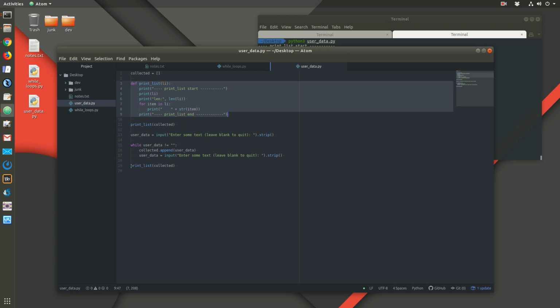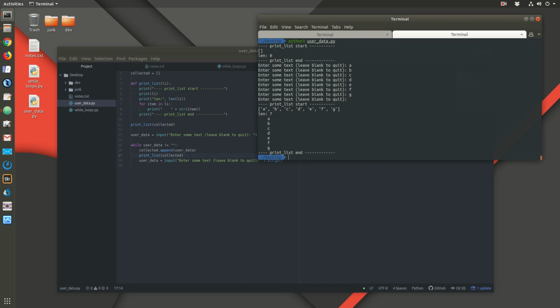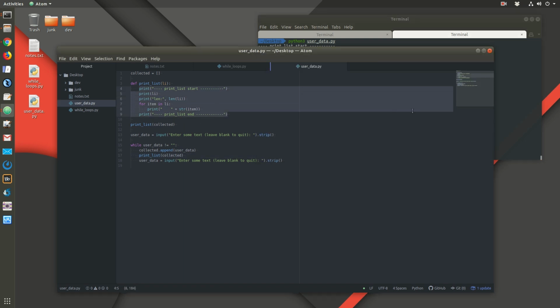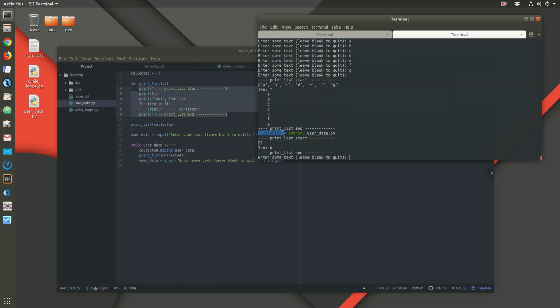Granted, we only called it once in here, but we could call it every time in the while loop to see where we're at. Right? If I just move this function up, then every time we collect user data, we're going to print this out. And so that's kind of the power of the function. I can just add this one line in this while loop instead of adding all of these lines. Okay.